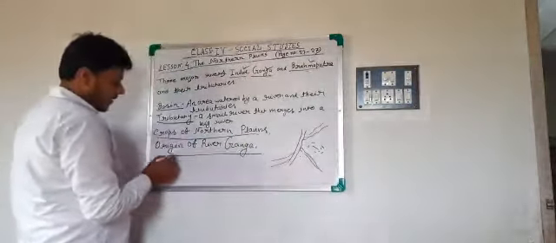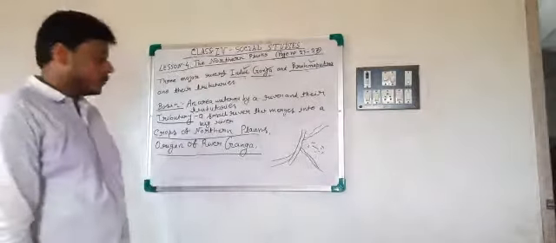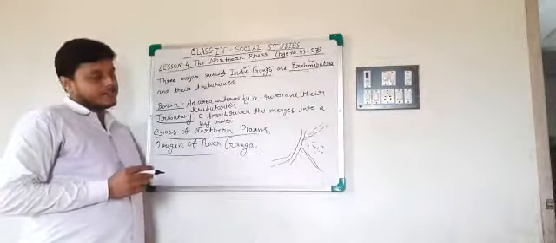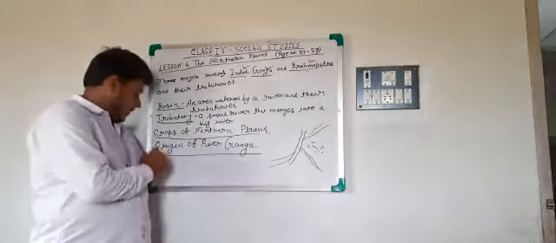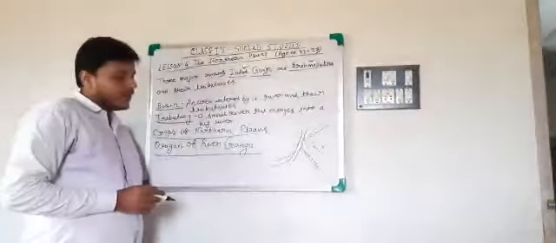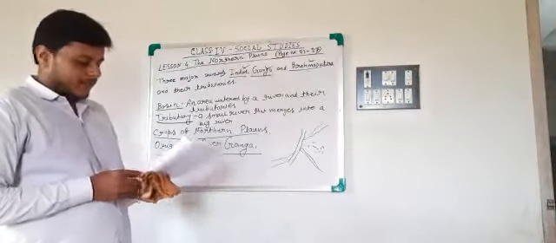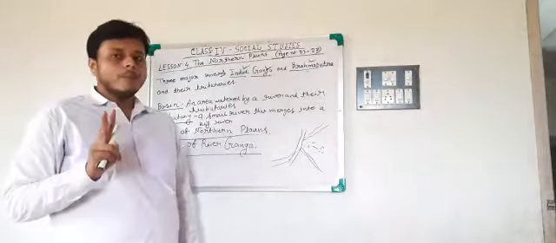Origin of Ganga. Ganga কোথা থেকে উৎপত্তি হয়েছে? The Ganga originates from the Gangotri glacier. This is the origin of river Ganga, and when it reaches West Bengal, it divides into two branches.